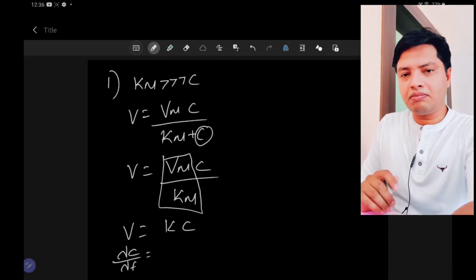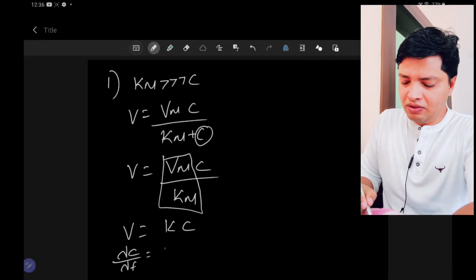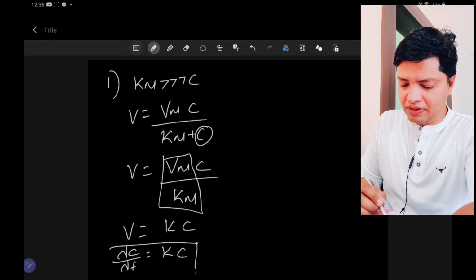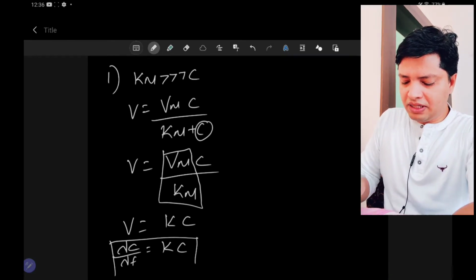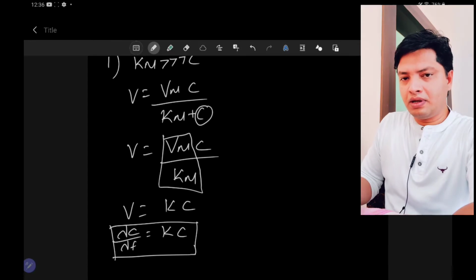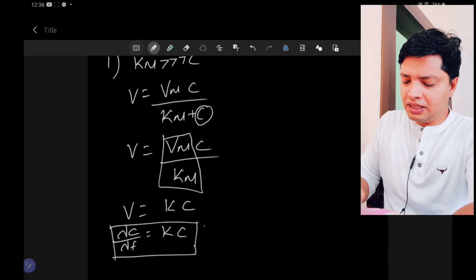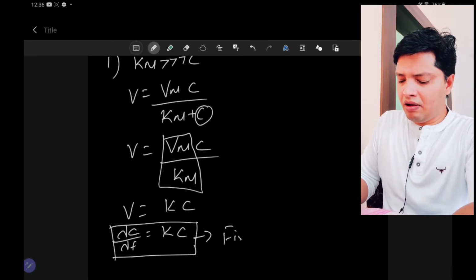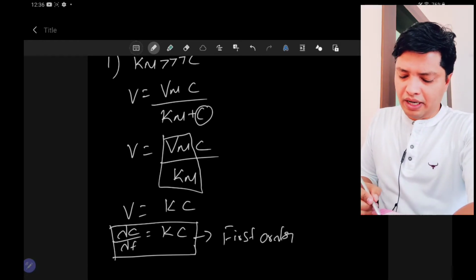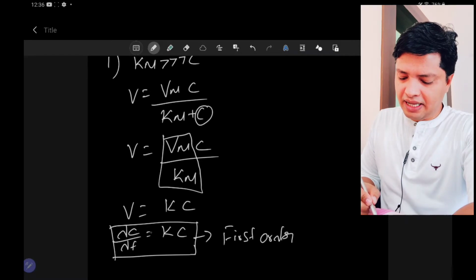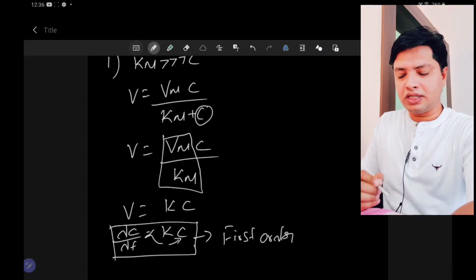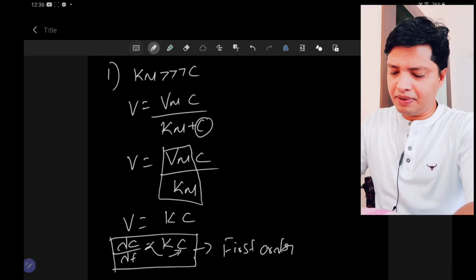Change in concentration by change in time is equal to Kc. Now what is this equation representing? It is representing first order. The rate of reaction is directly proportional to the concentration. That's what this equation is representing.